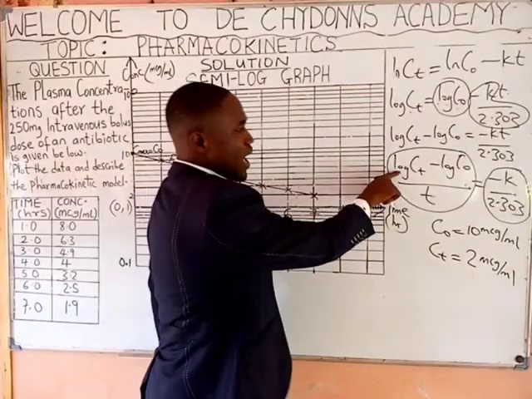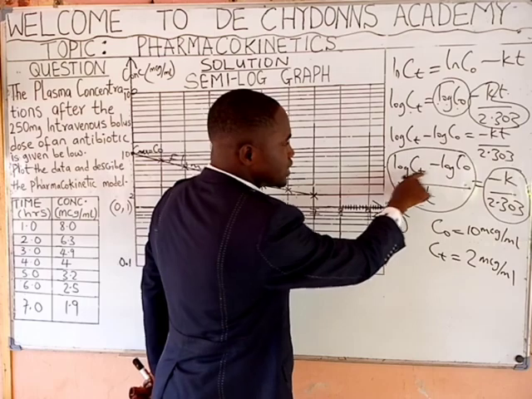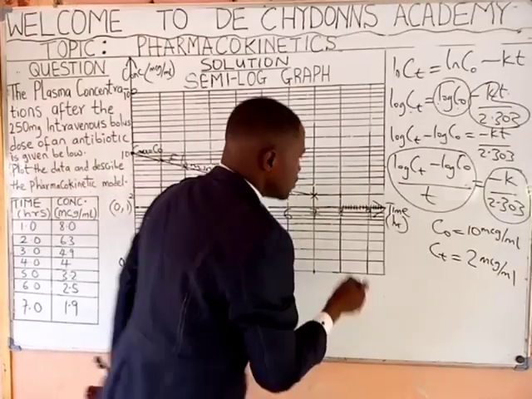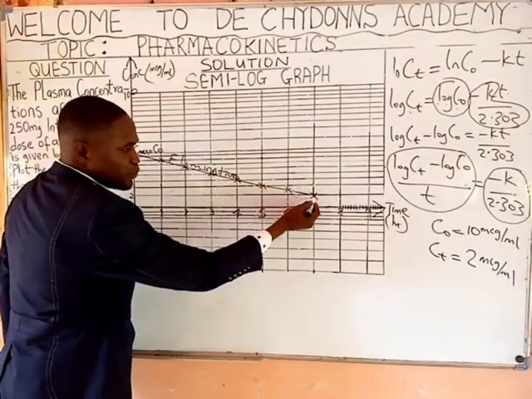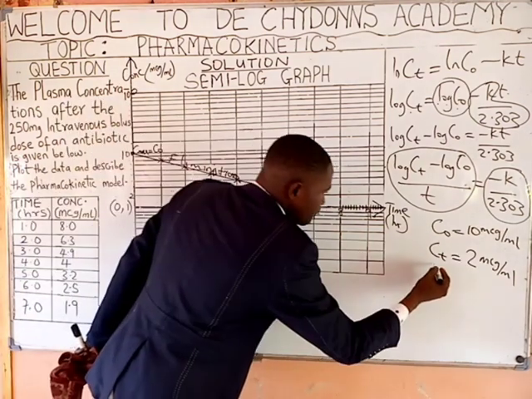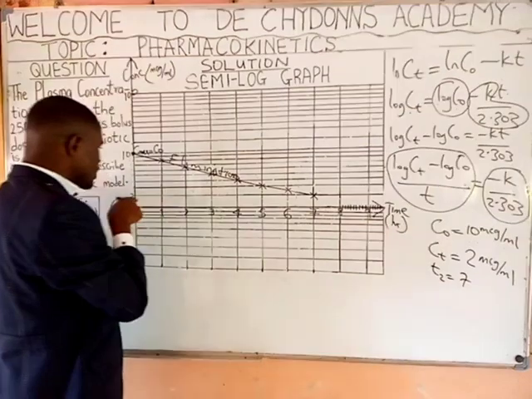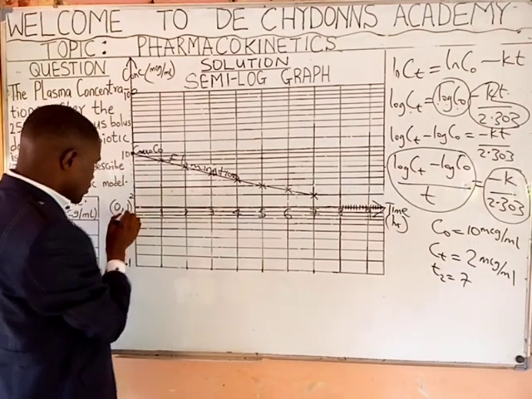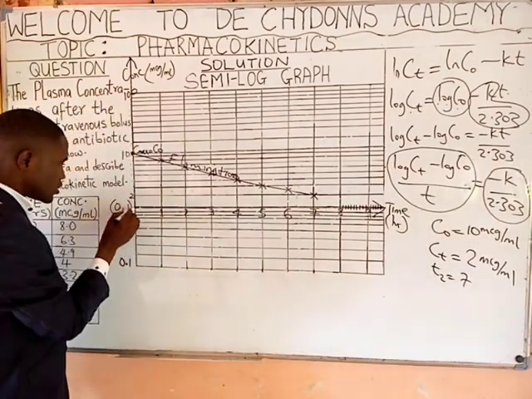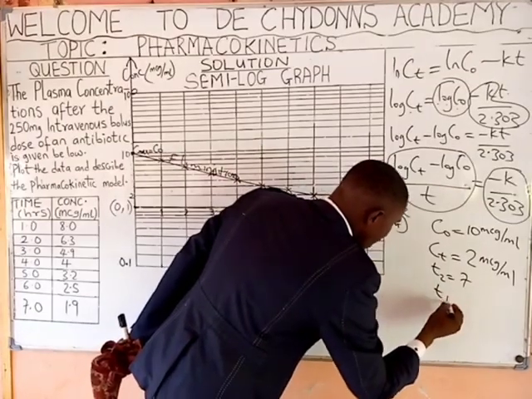Now, because we have the formula to be log Ct minus log C0 all over t, note also that this point is T2 equal to 7, while this point is T1 equal to 0.